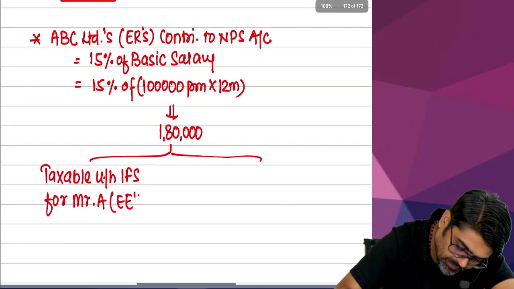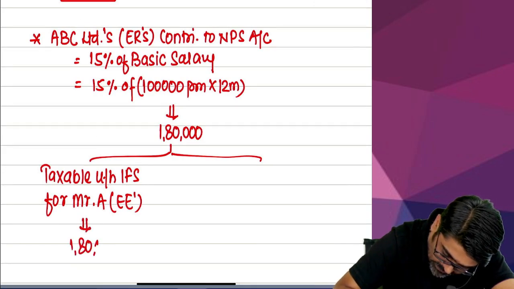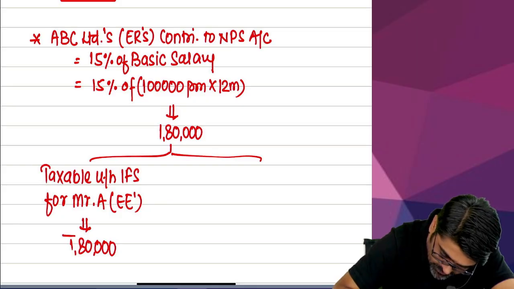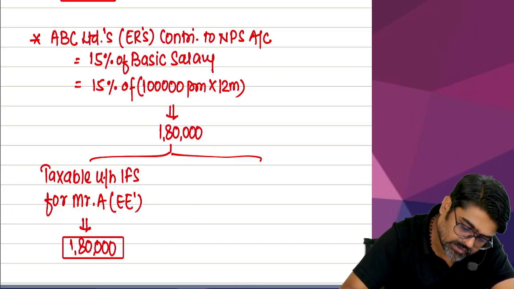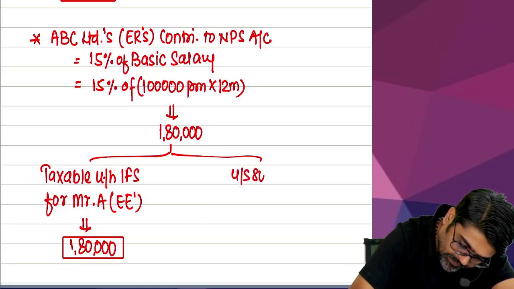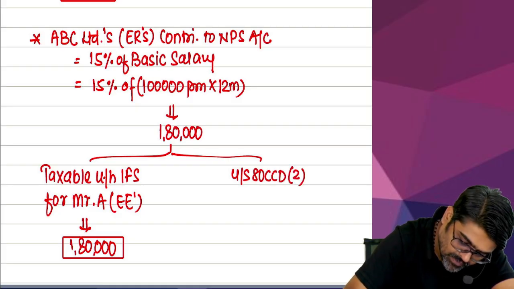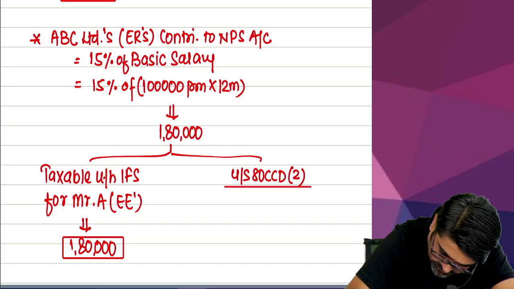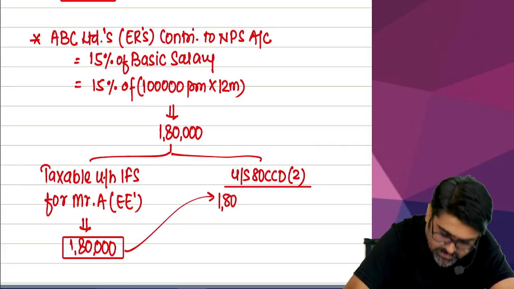Yes or no? How much is taxable? Full 1 lakh 80,000. Done, sir? And this 1 lakh 80,000 which is taxable under the head salary can be claimed as a deduction under section 80CCD(2). So under section 80CCD(2), this entire 1 lakh 80,000 can be taken as a deduction.